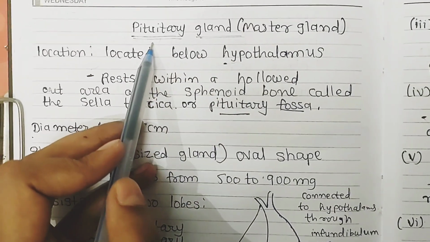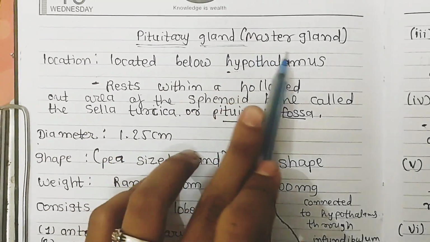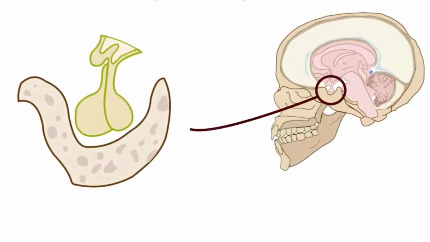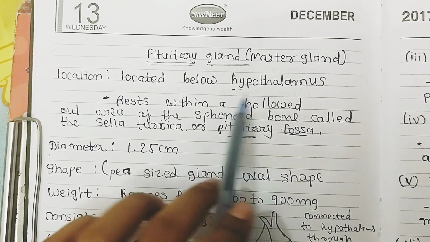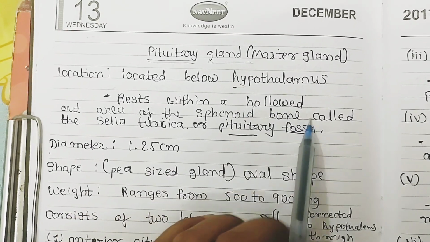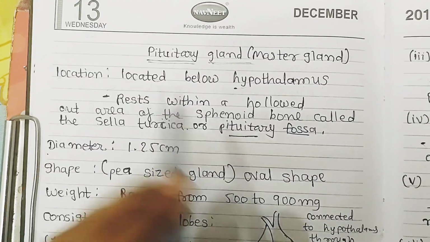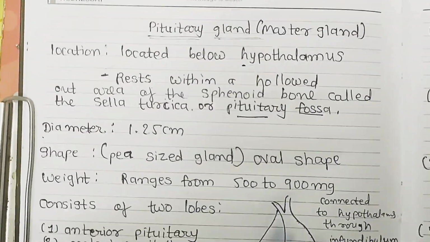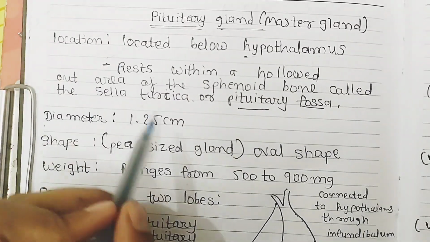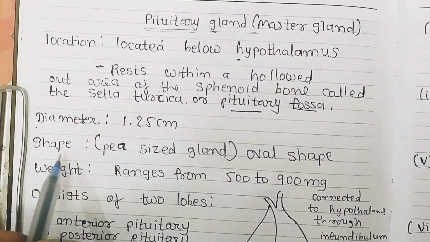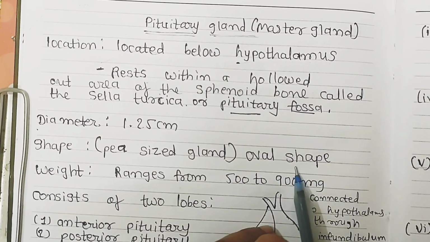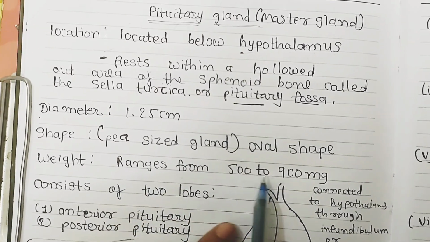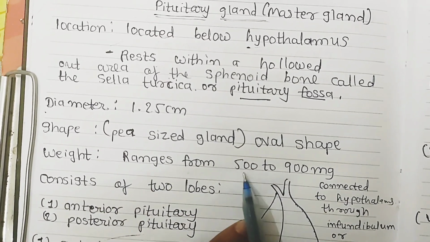So in today's video we are going to learn about the pituitary gland, which is also known as the master gland. Firstly, its location. The pituitary gland is located below the hypothalamus. It rests within a hollowed out area of the sphenoid bone, also called the pituitary fossa or sella turcica. Now, its diameter is 1.25 centimeter. Shape, it's an oval shaped structure, which is basically a pea-sized gland.